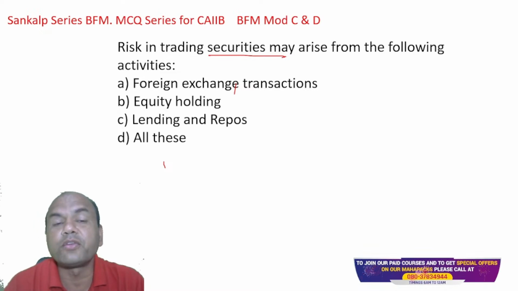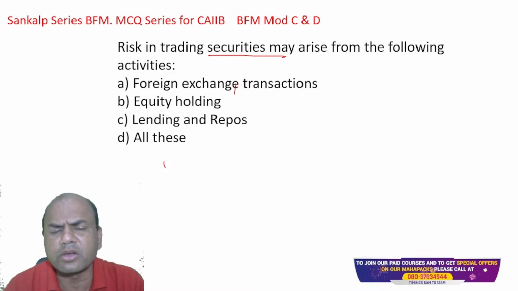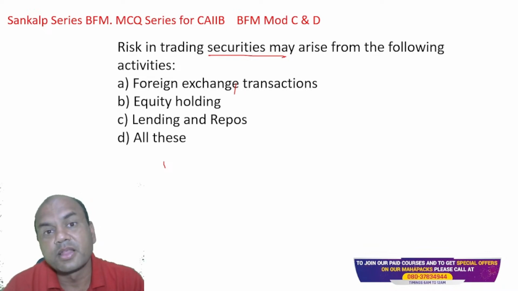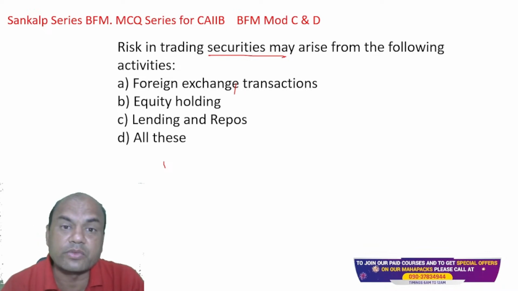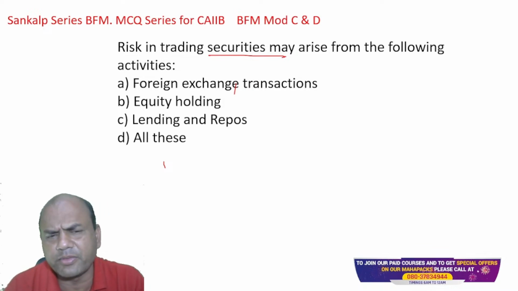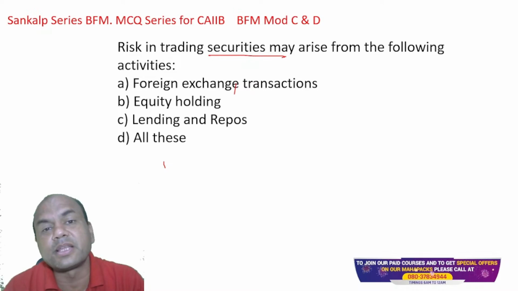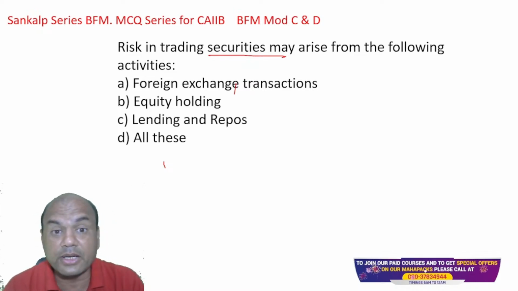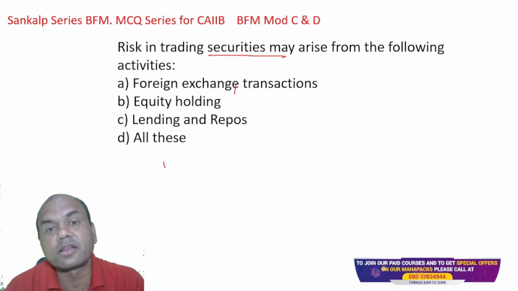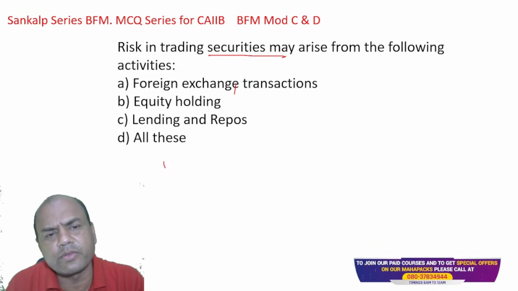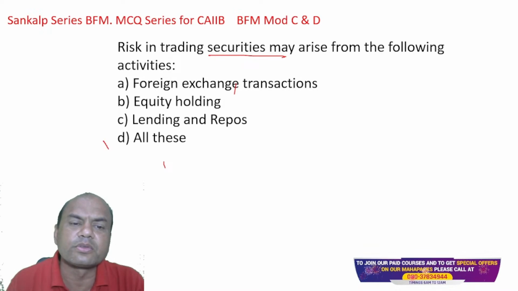So if tomorrow after 6 months, or let's say after 3 months, the repo rate decreases, then the rate at which it was given earlier is at a higher rate. Let's say it is 5%, example I am giving you. After 3 months, it becomes 4%. So the one who is holding the 5% repo will be at an advantage. So that's why it is traded. So here, trading is done wherever there is a gap in the interest rates. Trading is done everywhere. So the answer is all of these.